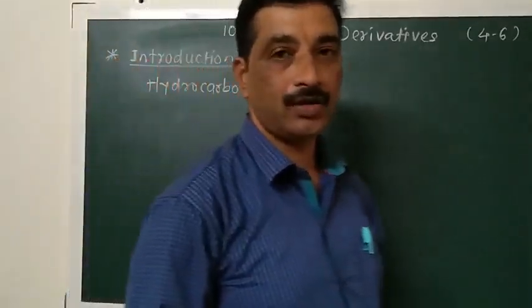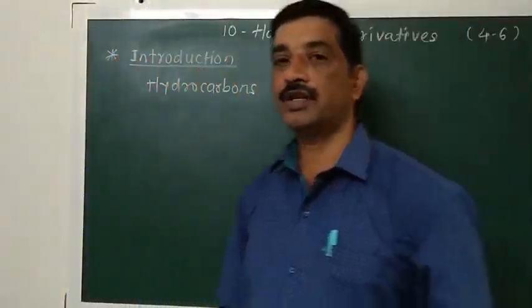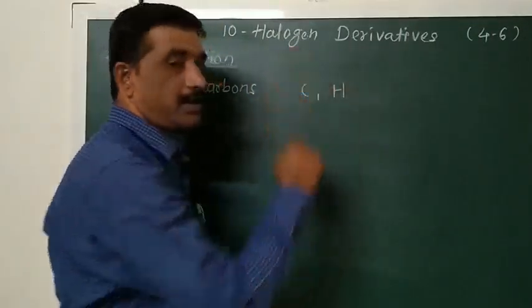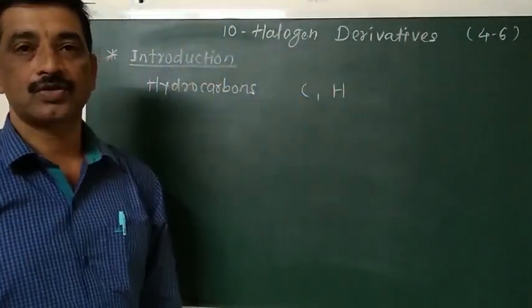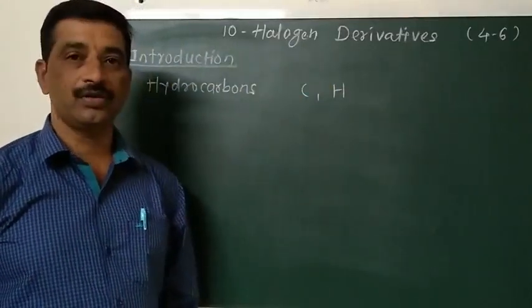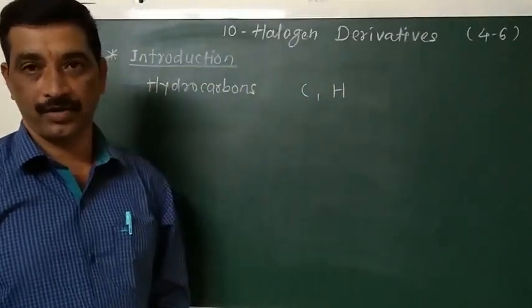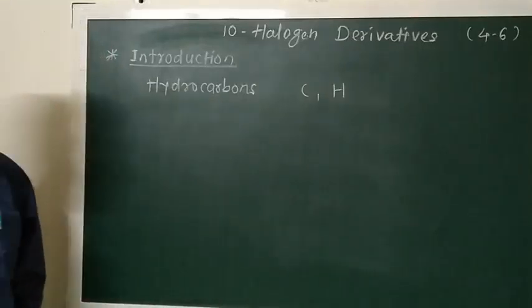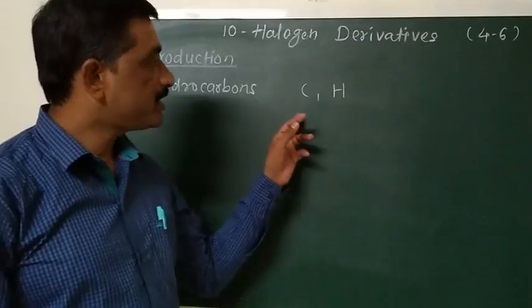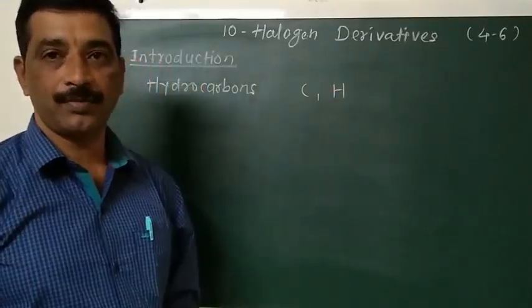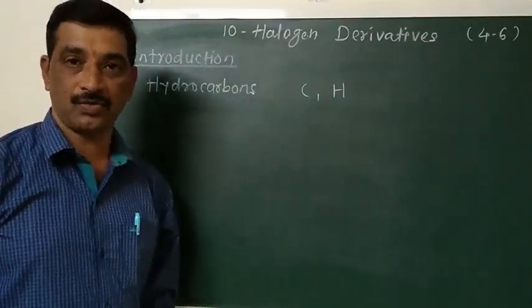Hydrocarbons are the organic compounds which contain only carbon and hydrogen in their molecules. So organic compounds which contain carbon and hydrogen in their molecule are called hydrocarbons. A number of organic compounds are mainly obtained by replacement of a hydrogen atom of these hydrocarbons by different functional groups.